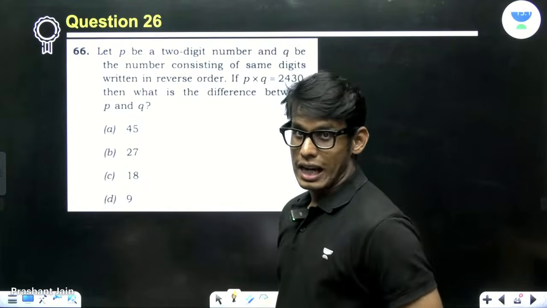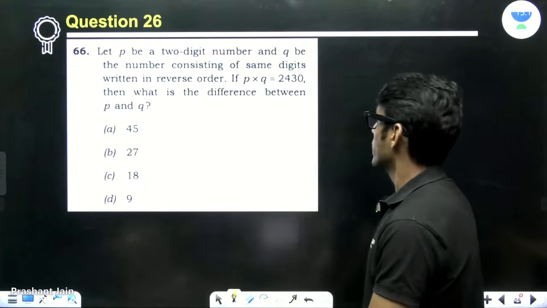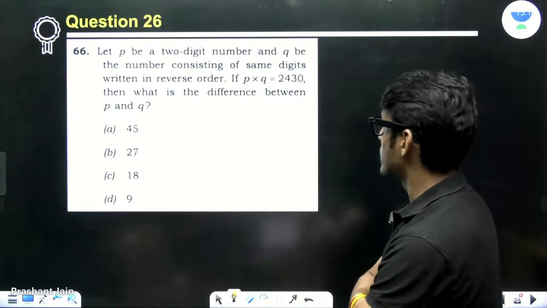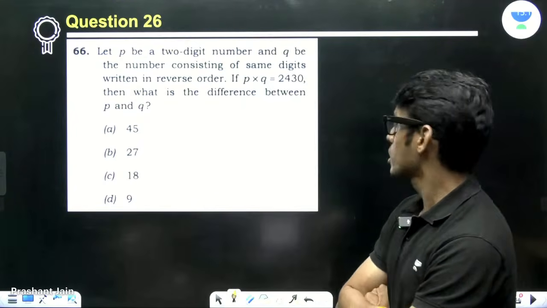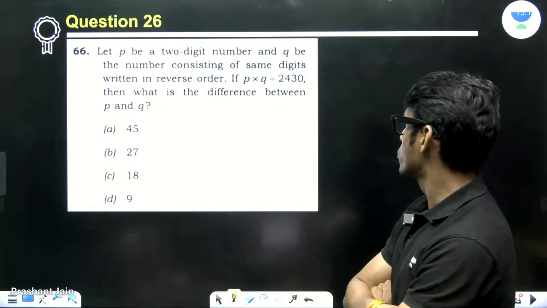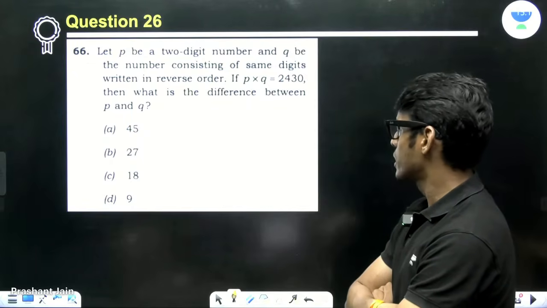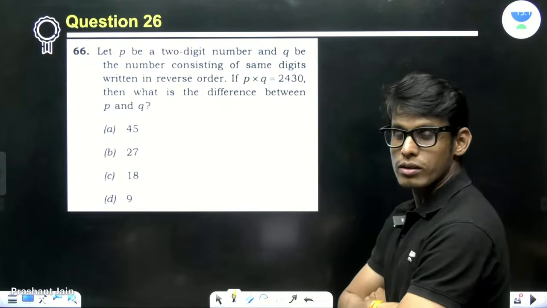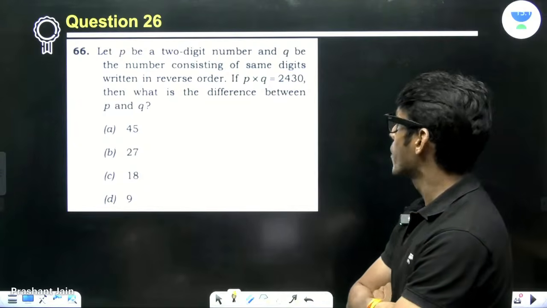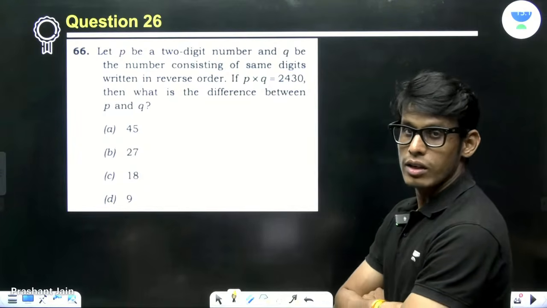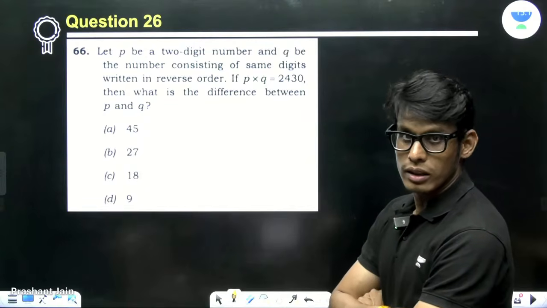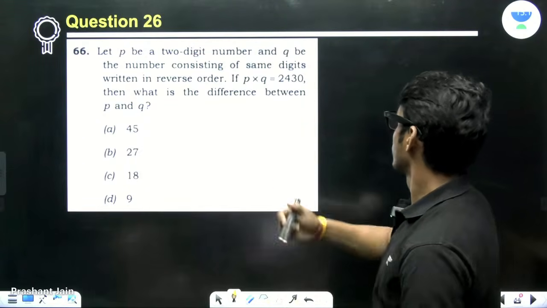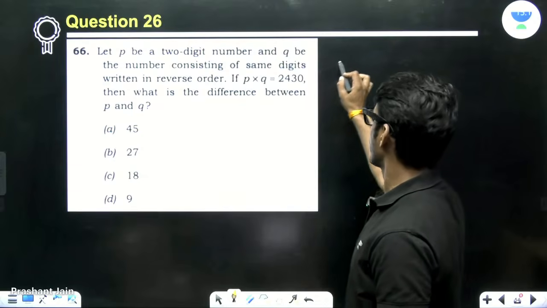Okay. Another problem. Let P be a 2-digit number and Q be a number consisting of the same digits written in reverse order. If P into Q is 2430, then what is the difference between P and Q? A very simple problem. We simply have to factorize this. Now, P times Q is 2430.